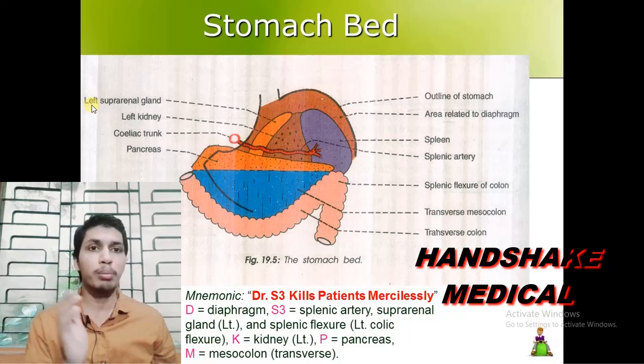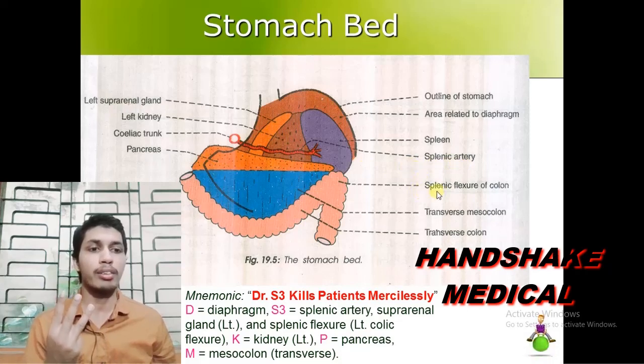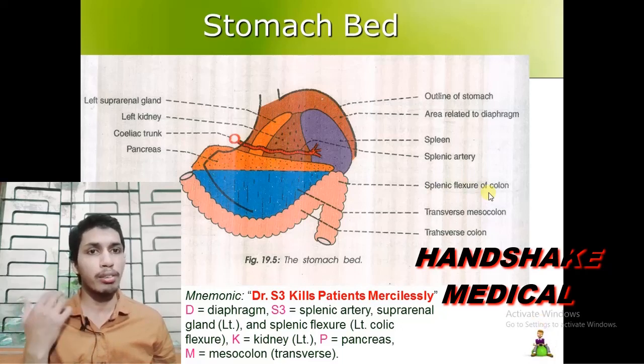So the left suprarenal gland and the left kidney are included in the stomach bed because the stomach is lying on the left side. So number 1 is the left suprarenal gland. Second is the splenic artery, and the third S stands for the splenic flexure of the colon, or the left colic flexure.